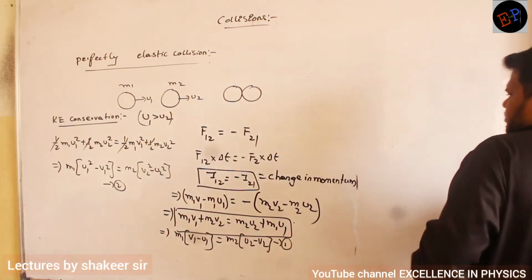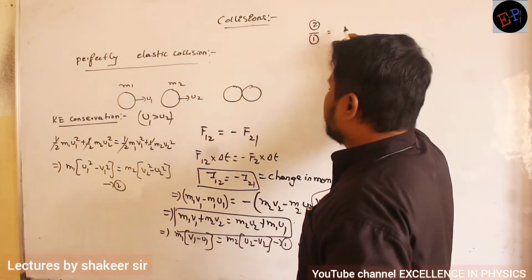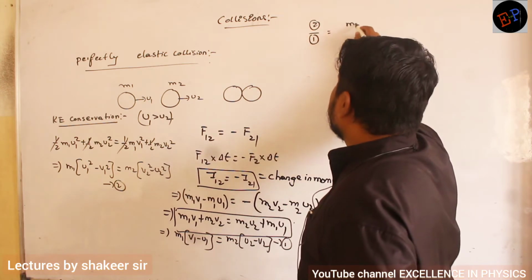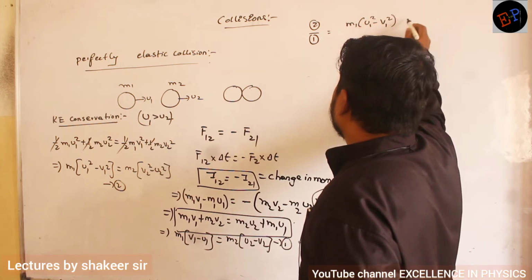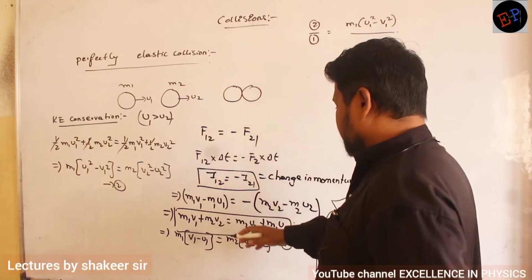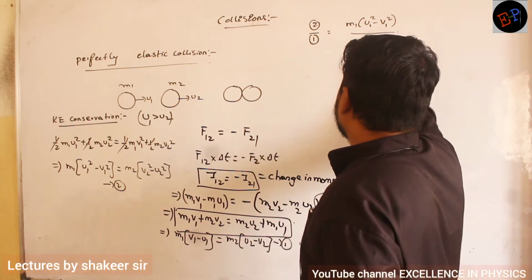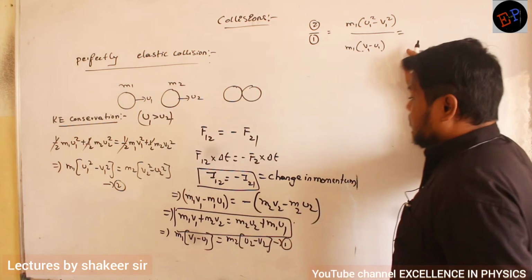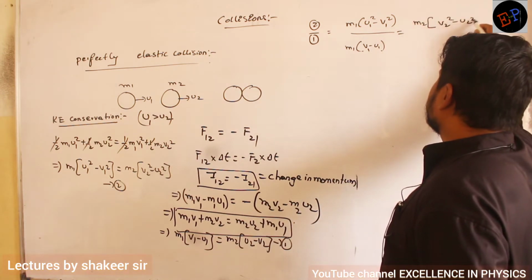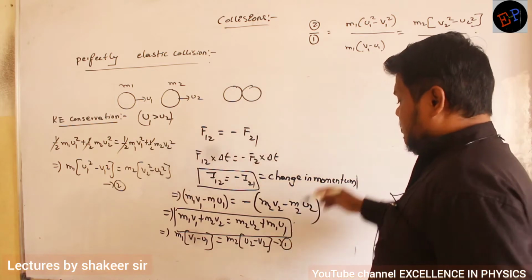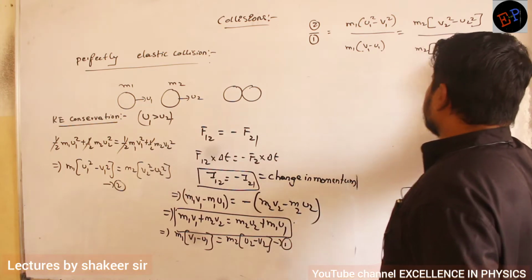Okay, so I will do one thing, I will divide equation 2 by equation 1. What is the second equation? m1 into (u1 square minus v1 square) divided by m1 into (v1 minus u1) is equal to m2 into (v2 square minus u2 square) divided by m2 into (u2 minus v2). This is what I have.